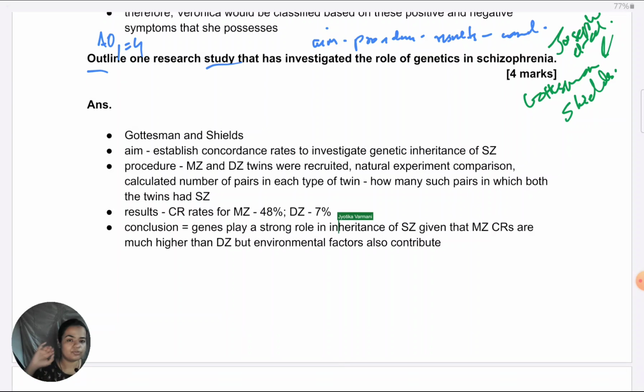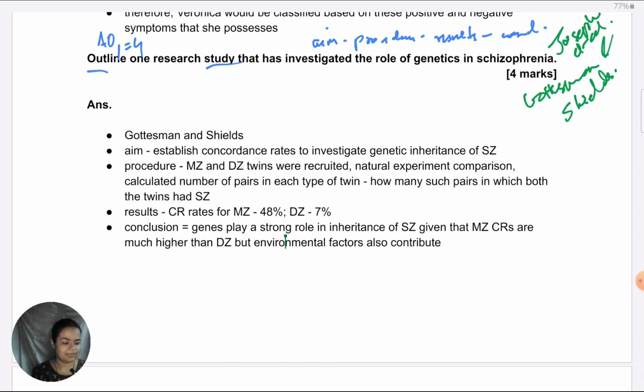So in the conclusion, we should be very clear that there is a strong role. After all, for monozygotic twins, the concordance rates are many times higher than in dizygotic, but not 100%. You must emphasize that. So this is how you can effectively summarize a research study.